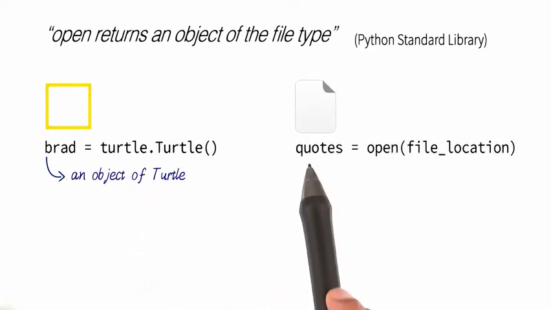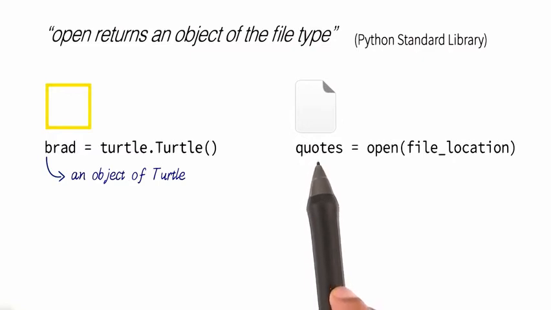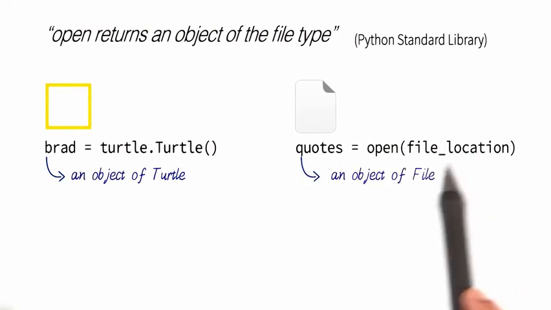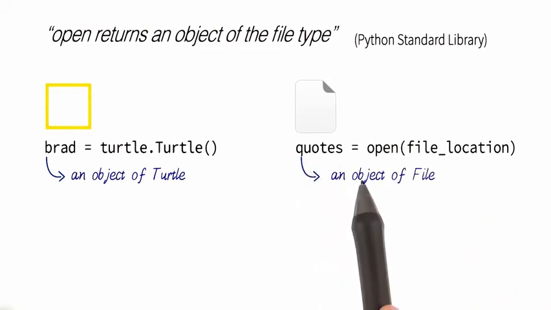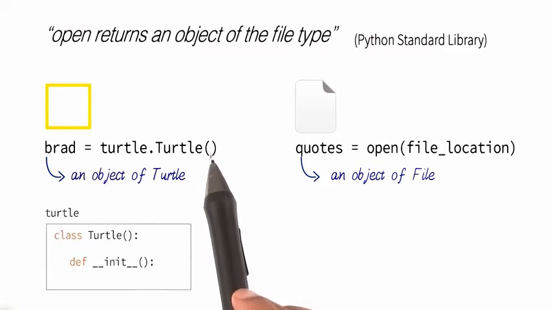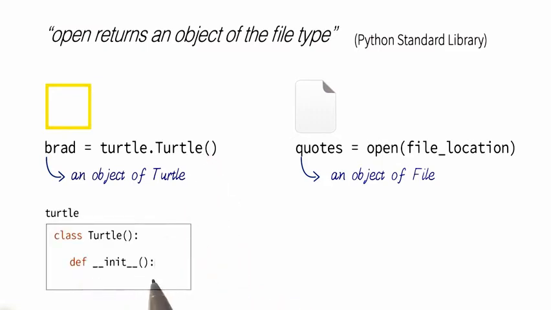Similarly, when we write lines like this, which is quotes equal to open file location, and the file in our case was a movie quotes file, we are saying that quotes is an object or an instance of file. Now let's think for a moment, what happens when we run this line of code? When we do run this line of code, a function called init is called from inside the class turtle. And what that does is that it creates space in memory for the object Brad.